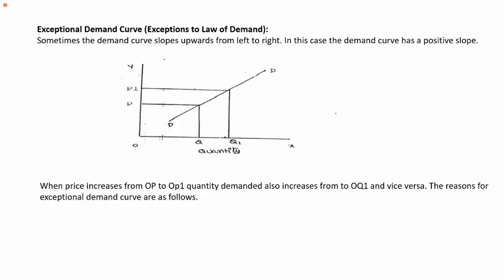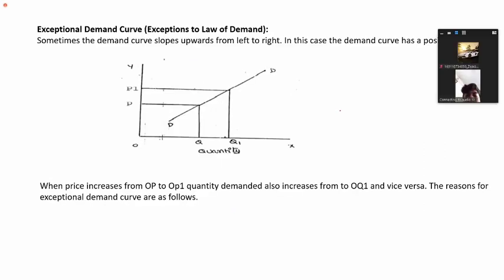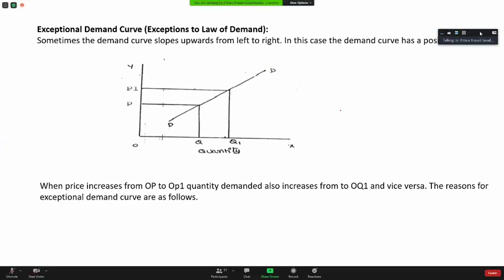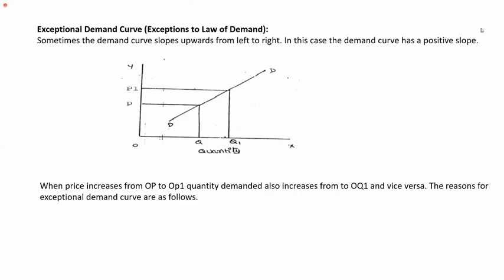Then when it comes to limitations, as the law of demand has a downward or negative slope, in the exceptional cases what will be the curve? This will be the curve for the exceptional goods or products. The demand curve will be opposite, that is, a positive curve or upward sloping.